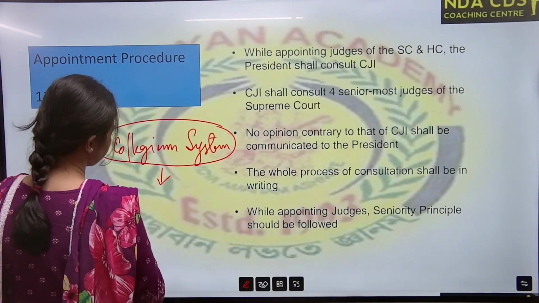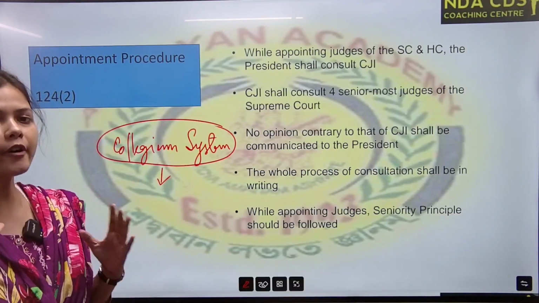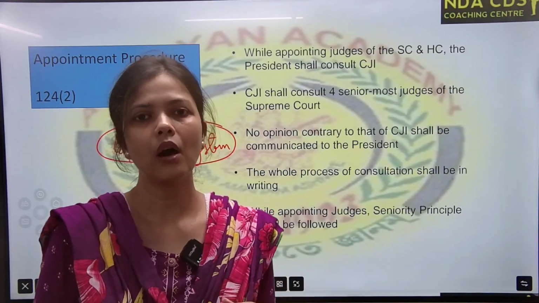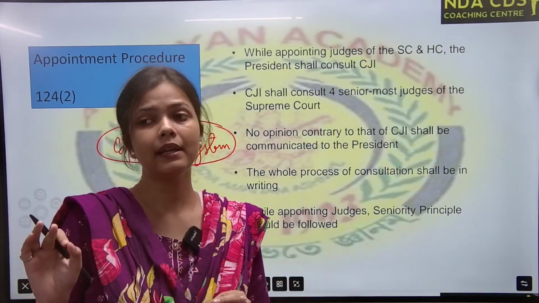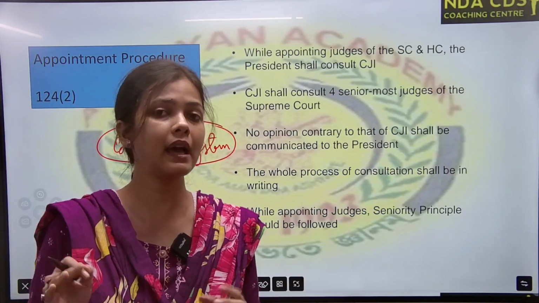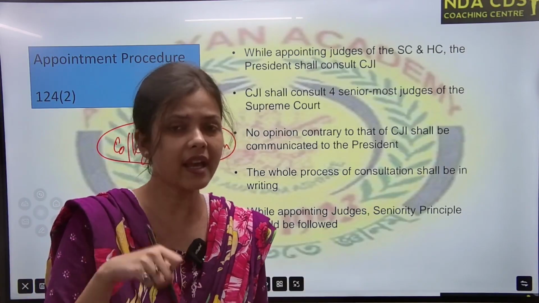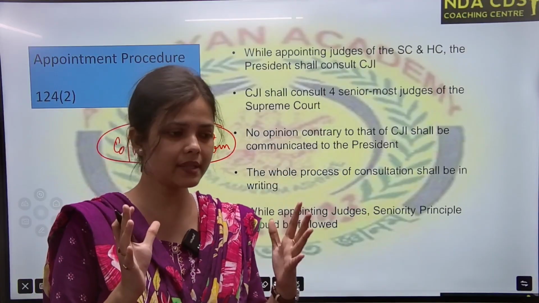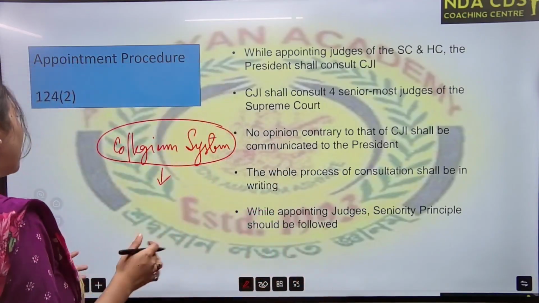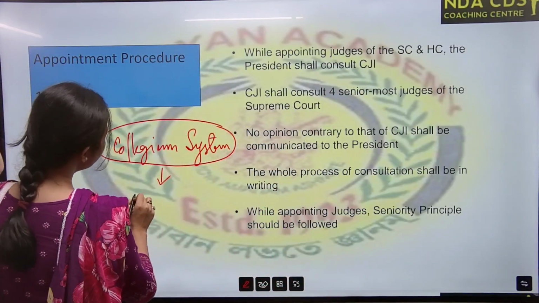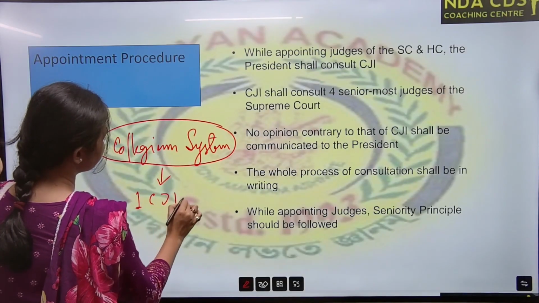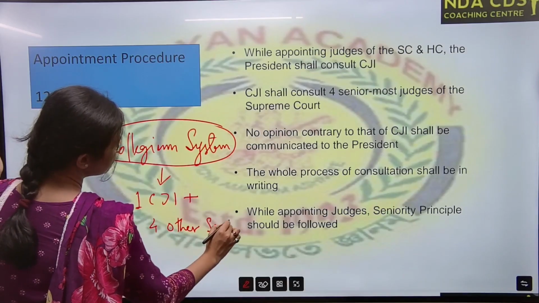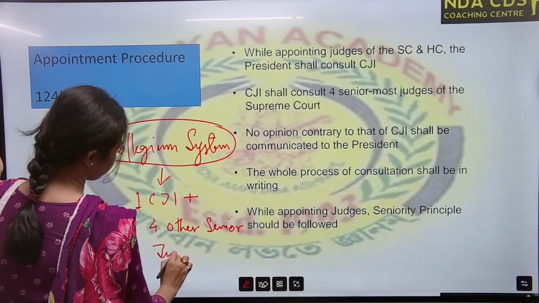Collegium system means a group of 5 people. Those 5 people will recommend or decide a name, and the name is sent to the President of India, and then the President of India gives his assent. So that is the collegium system. That means a group of judges. How many judges are there in our collegium system? There are 1 Chief Justice of India plus 4 other senior judges.